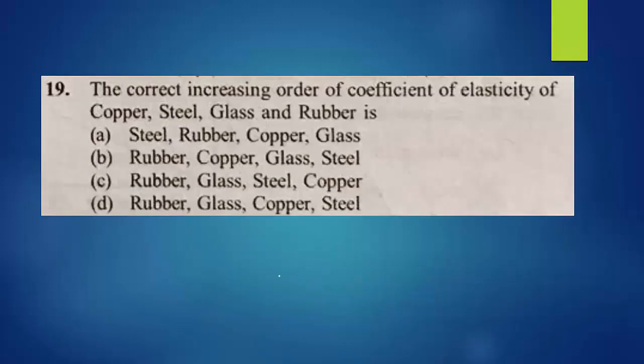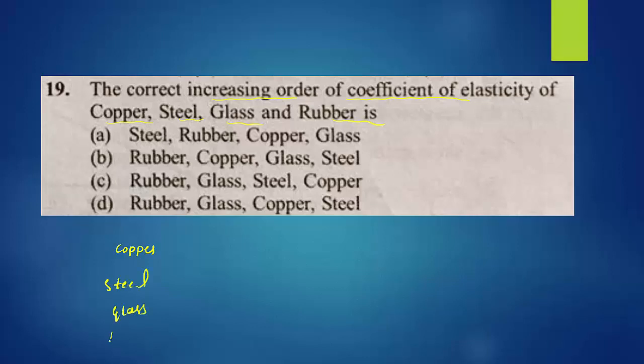19th question. The correct increasing order of coefficient of elasticity of copper, steel, glass and rubber is. So we have to write their coefficient of elasticity in increasing order.